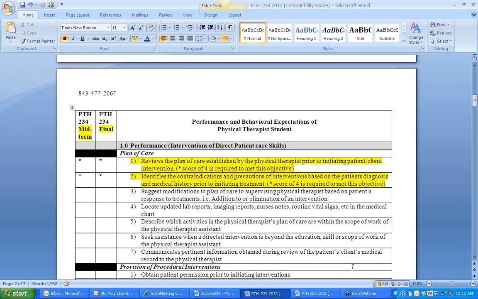Okay. Now, let me ask one more question to follow up on this one. They're supposed to earn a 4, I guess, on the final, right? The midterm, if they have a 3 at midterm, it's okay. If they don't earn a 4 in the final, then there's a problem. That's right. They will not pass this clinical affiliation if on the single or the double asterisk they do not have a 4, regardless of their overall score, and they will not pass if they don't have an average score of a 3. So it's really important that I have a conference with my students who I believe earn a 3 in the midterm. That's correct.